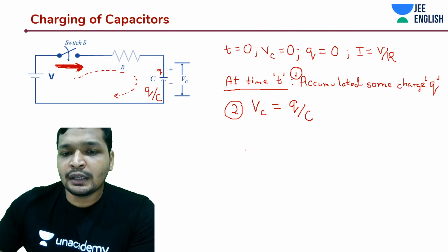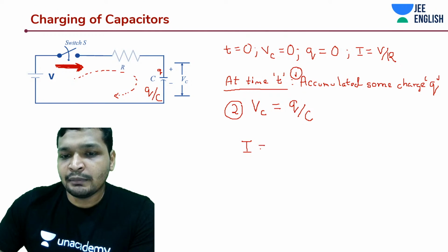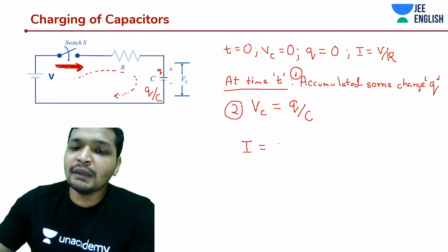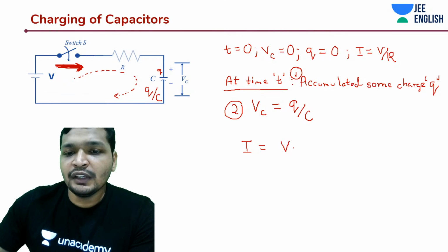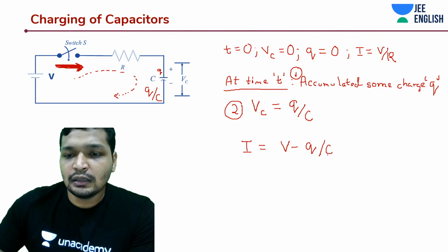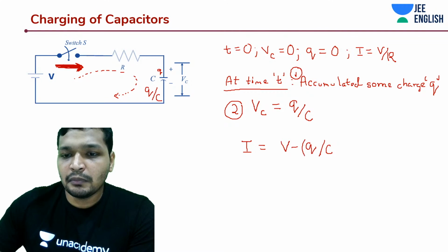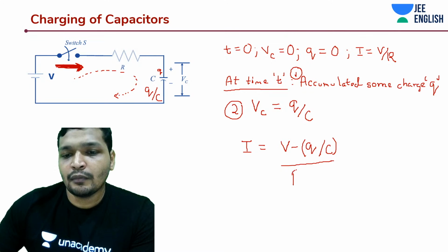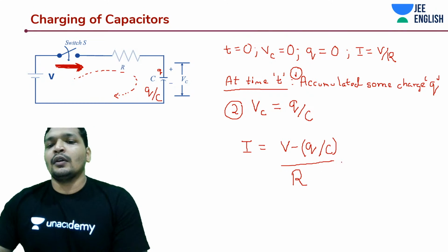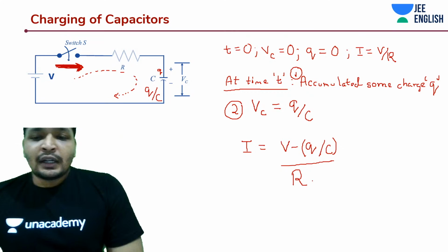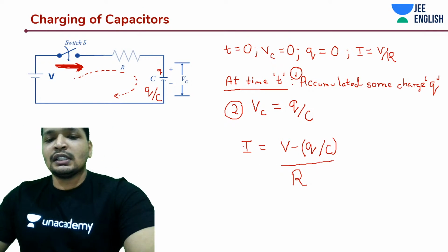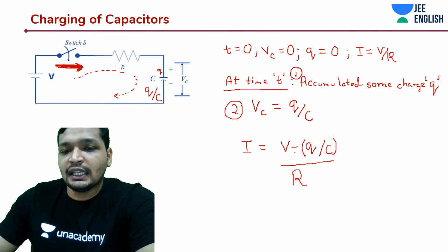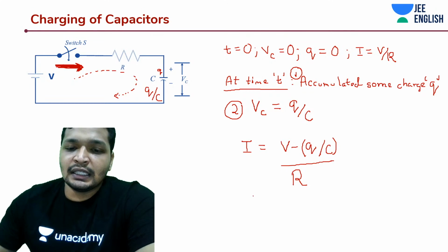So now the current at some time t would not be V by R, but rather (V minus Q by C) by R. All right, so now you understood this part. Now there is a relation between this I and Q. I can be written as dq by dt.